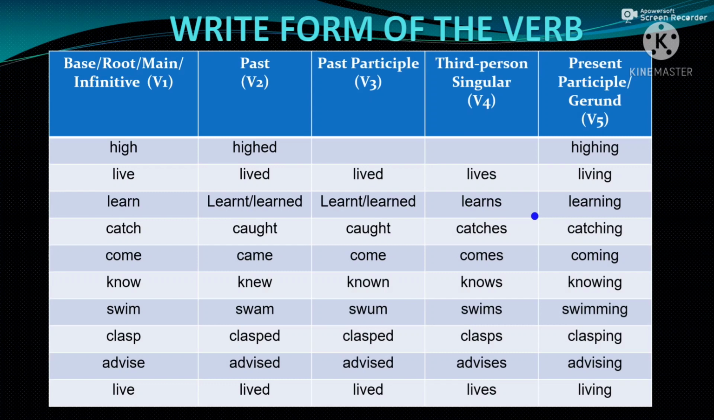Live, lived, lived, lives, living. So all the verbs don't have all the 5 forms, right, students? So the base form is learn, past form learnt or learned, past participle learnt or learned, third person singular form learns, and present participle or gerund is learning.